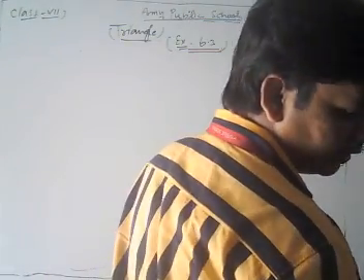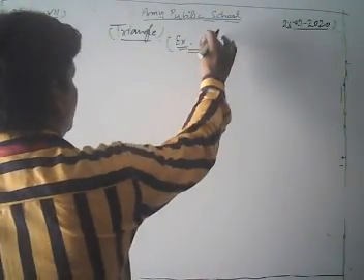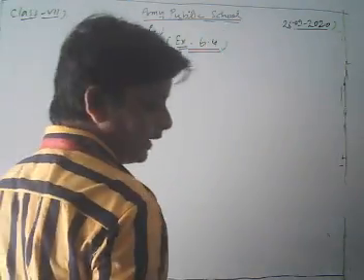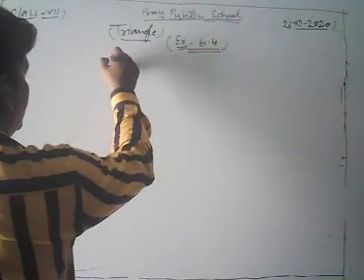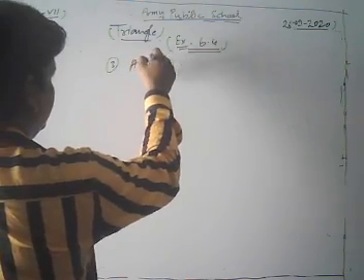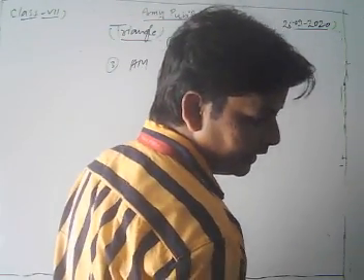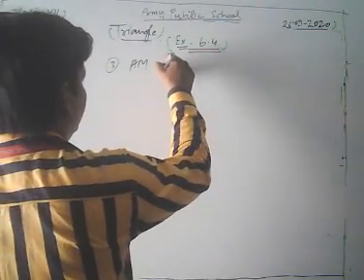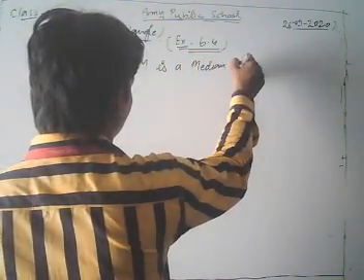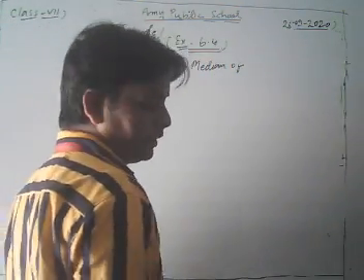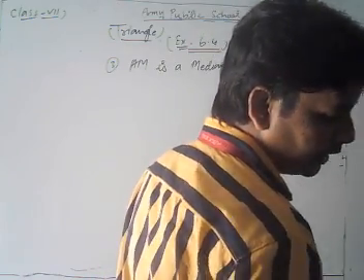Look at the question. Now we take exercise 6.4 and question number 3. In this question, AM is a median of a triangle ABC.